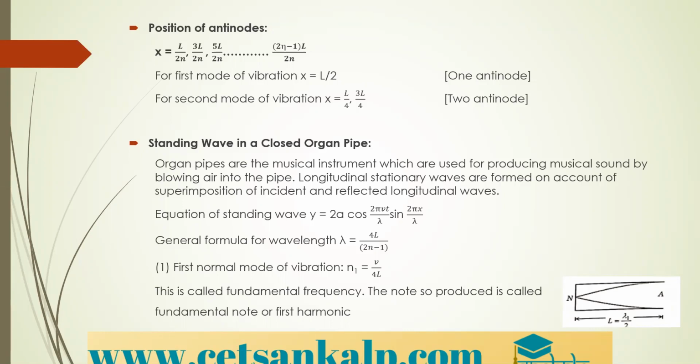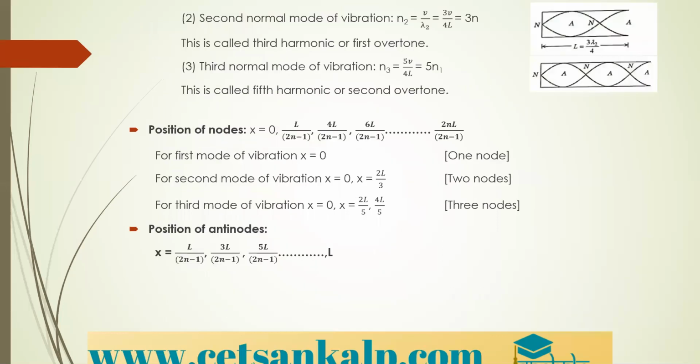So the first normal mode of vibration, N1, is equal to V divided by 4L. This is called the fundamental frequency, and the note so produced is called the fundamental note or the first harmonic. Okay. All these equations for the first mode, second mode, first overtone, second overtone are important.